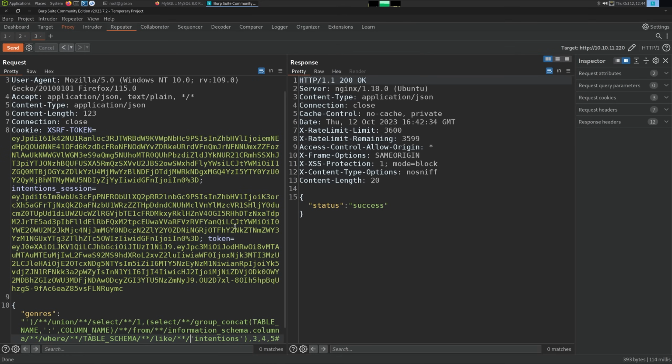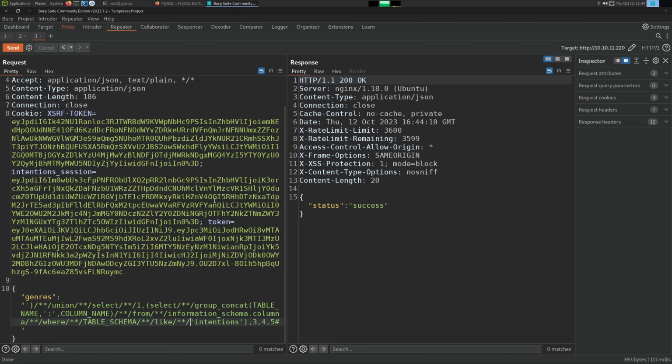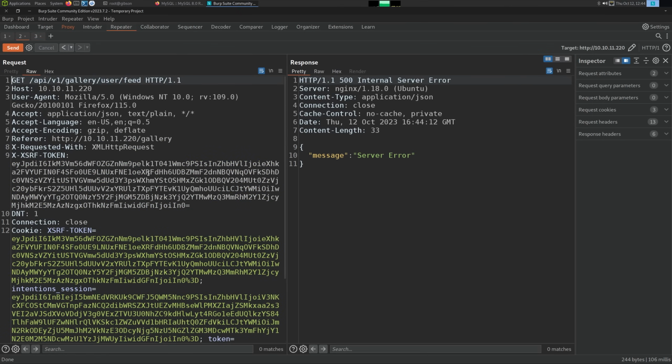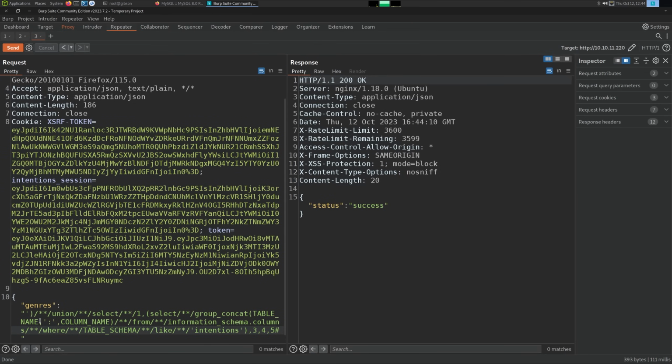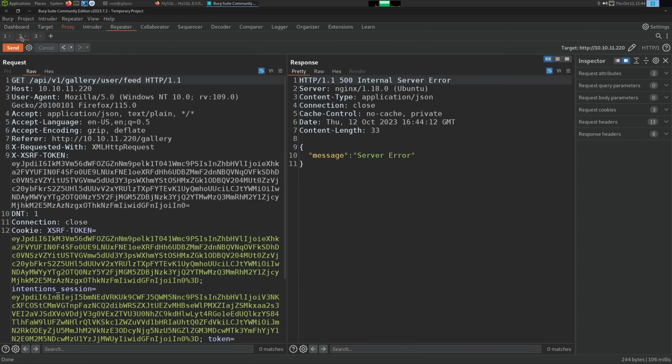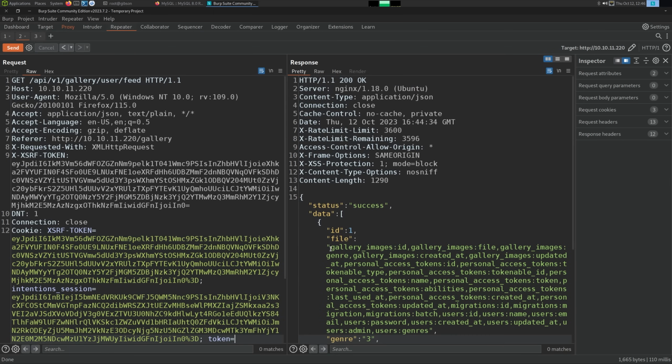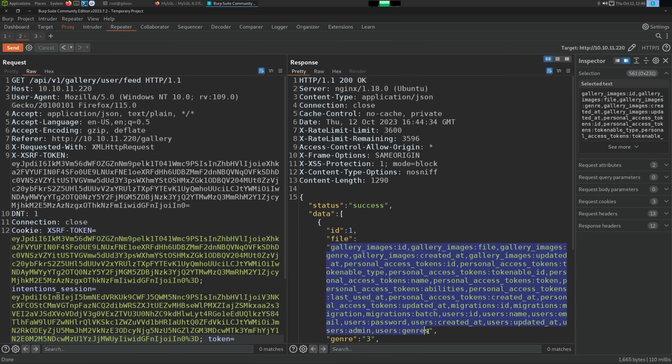Okay. So we send this query, run it, server error. We screwed up somewhere. Like intentions. So group concat table name, column name. Oh, I have column A. Typo, columns. There we go. So this is a list of the table structure.